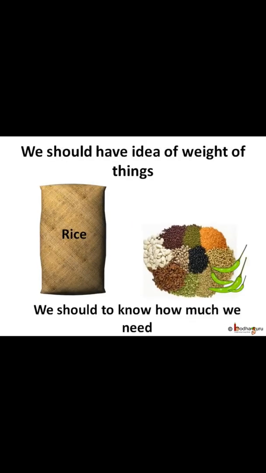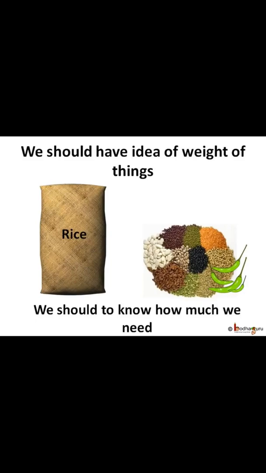Correct? Generally, your mother knows how much vegetables, rice, wheat, etc. are needed for all in the family. Like she buys 10 kilograms of rice or wheat, but only 3 or 4 kgs of pulses or dal, and maybe only 200 grams of chili.